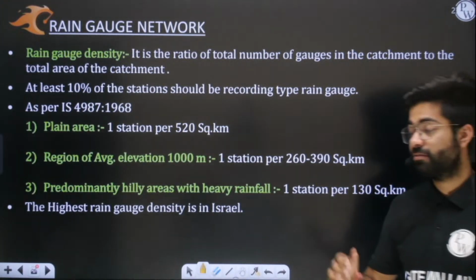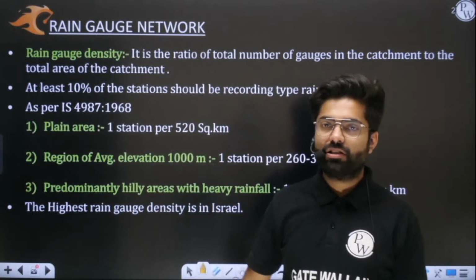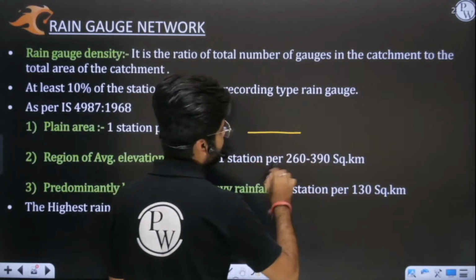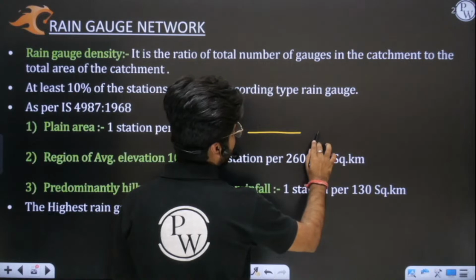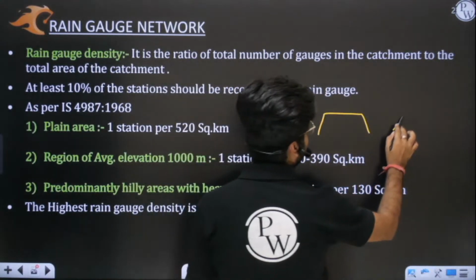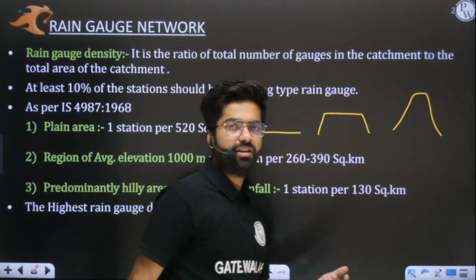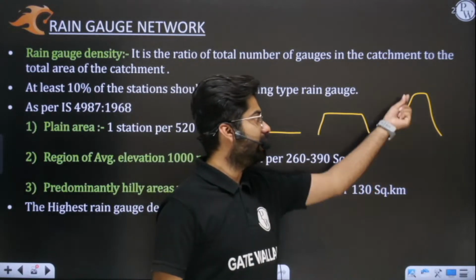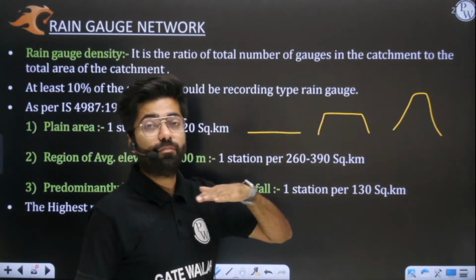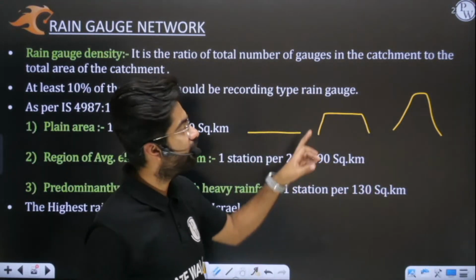I will proceed. So now you need to understand all these three kinds of areas. See, plain areas generally are at a lower level. What is a plateau? Plateau means we have a higher level, then flat land. And this is a hilly area. It is difficult to live in hilly areas, you all know this. Plateau has a higher elevation as compared to plain areas. Basically, the central part of India is your plateau region.